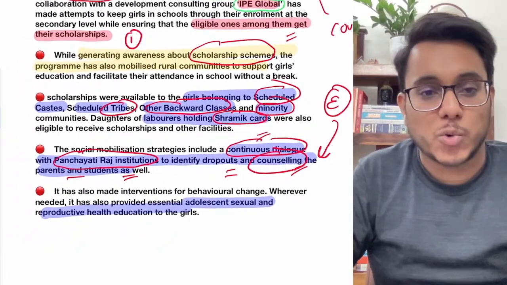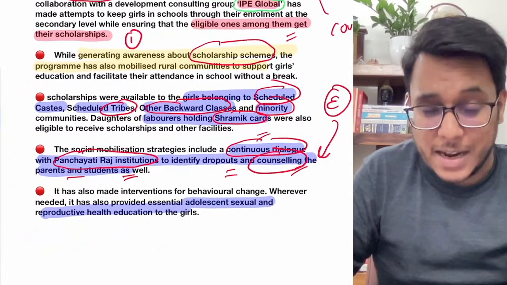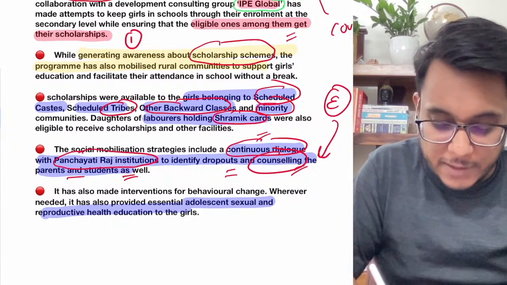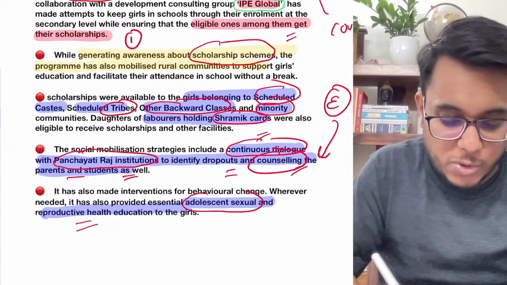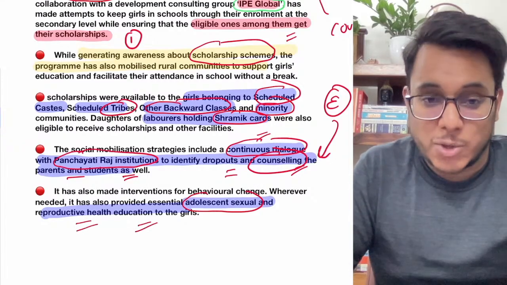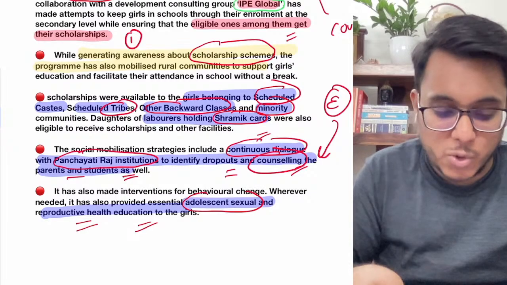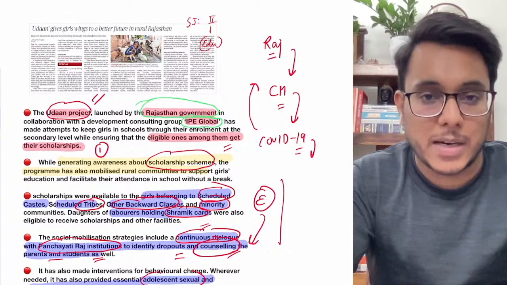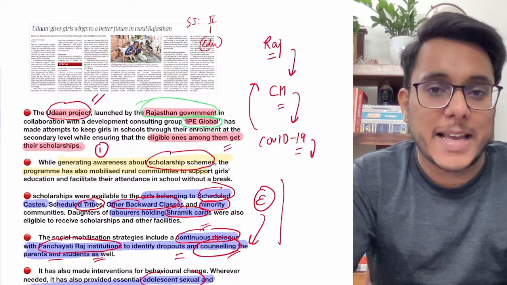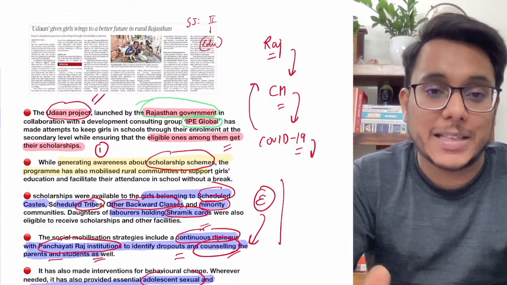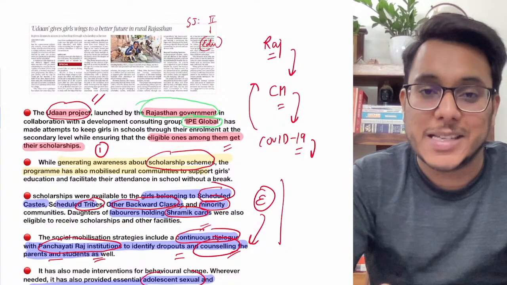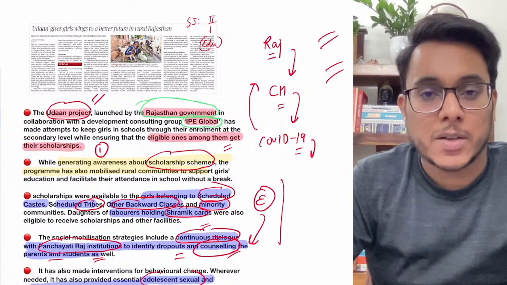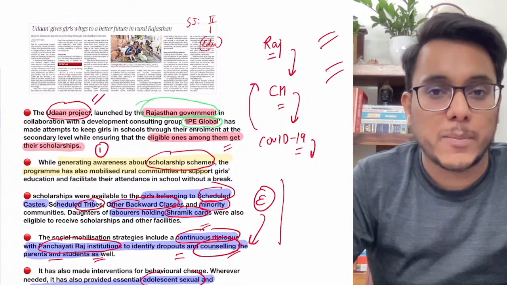Moreover guys, under this UDAN project, interventions are also being made, and the girls are being taught about adolescent sexual and reproductive health. Education is also being given to the girls. So this is a holistic program aimed at the empowerment of the girls, and it can be a very good case study which should be emulated by the other states also. They should also implement such kind of initiatives. Very good, you can mention it in your answers also. So that is all guys about this article. Now we'll move to the next article.